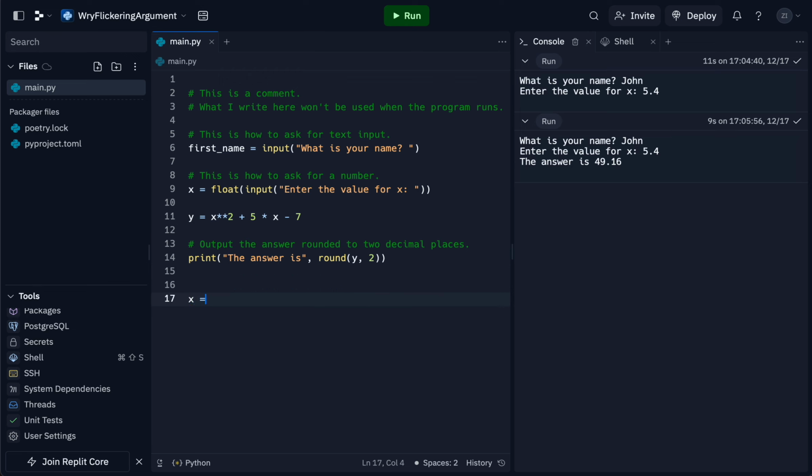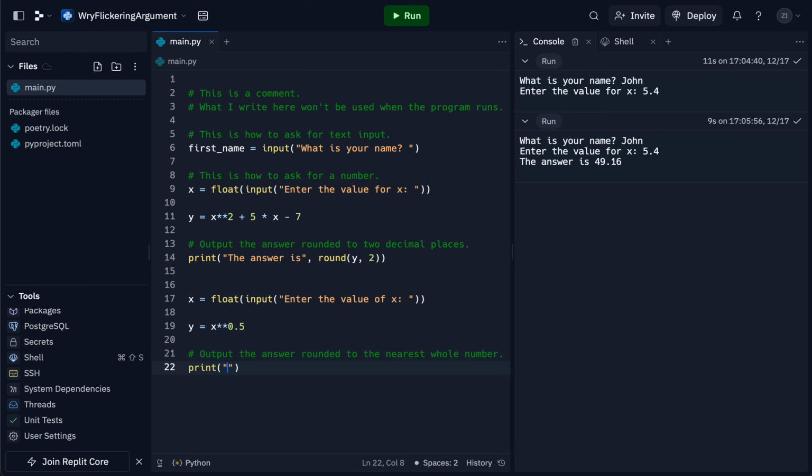So another example, I'll just ask for x again, so float input, enter the value of x once again, and this time we'll do y equals x to the exponent 0.5, or the square root of x. And then now I'll show you output the answer rounded to the nearest whole number.